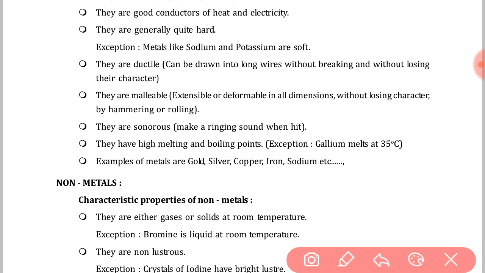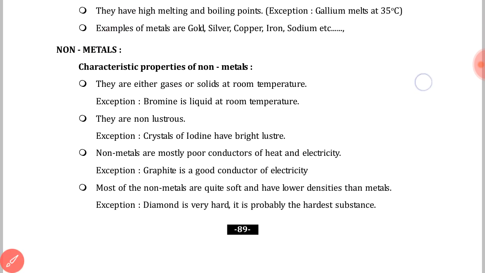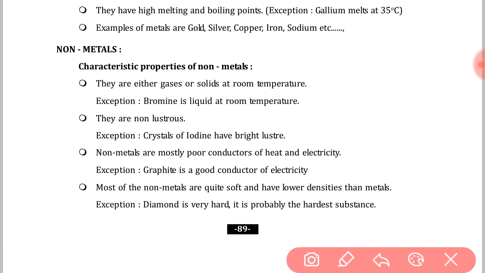Okay. Next example of metals in your place: gold, silver, copper, iron, sodium, potassium, magnesium, aluminum, calcium, iron, scandium. Almost maximum, more than 30-40 metals are present in our earth surface. Okay. Going to next, that is non-metal and its characteristics.